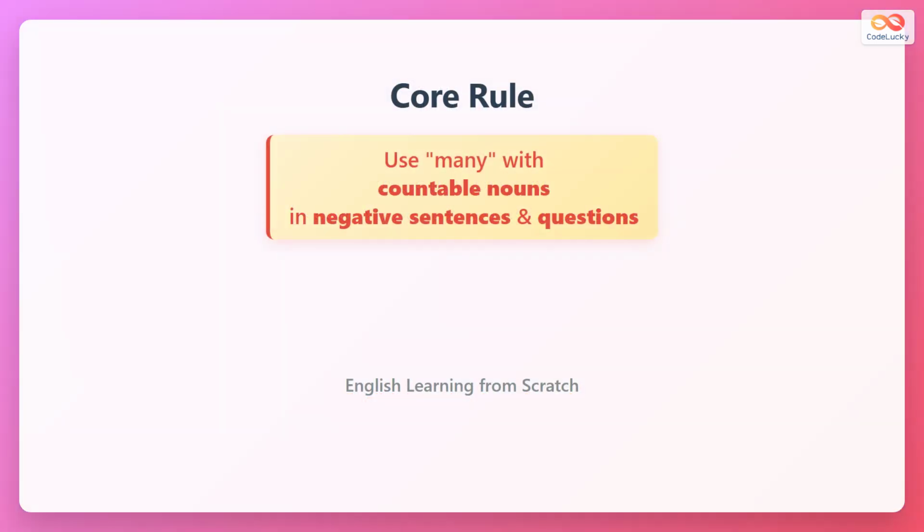The core rule is simple. Use many with countable nouns in negative sentences and questions. Countable nouns can be counted one by one. This special rule applies only to negative sentences like I do not have and questions like do you have.